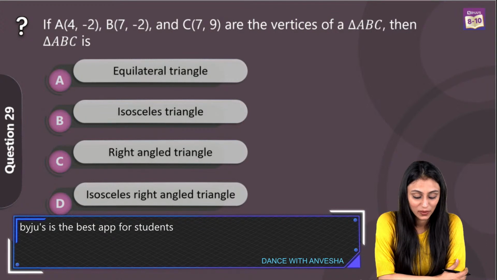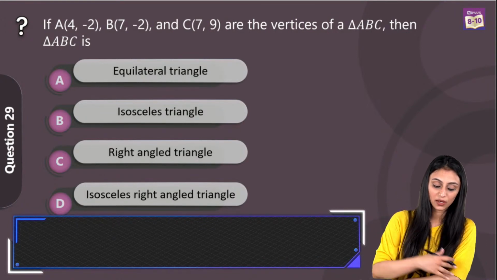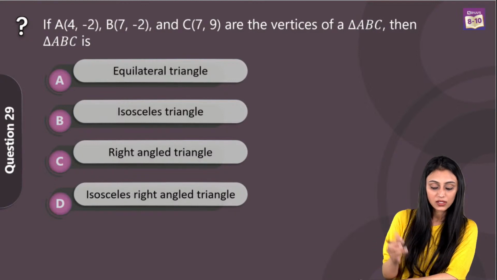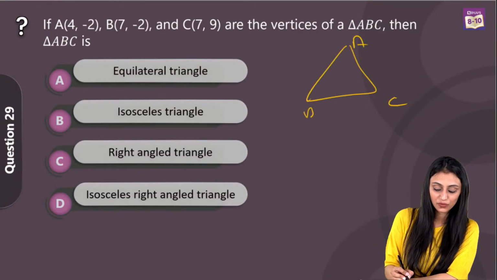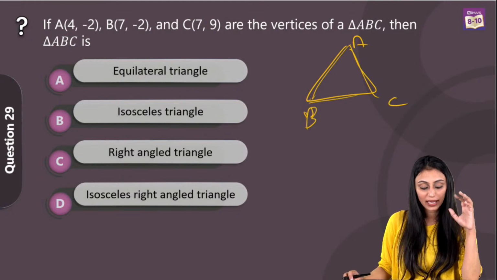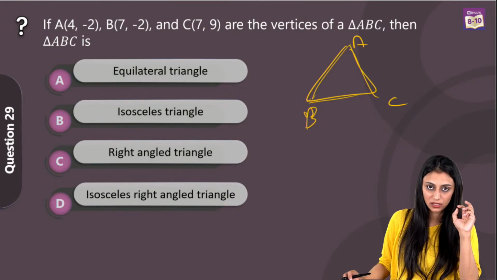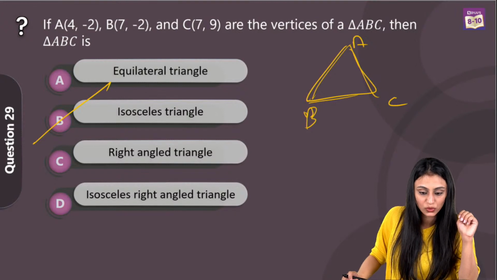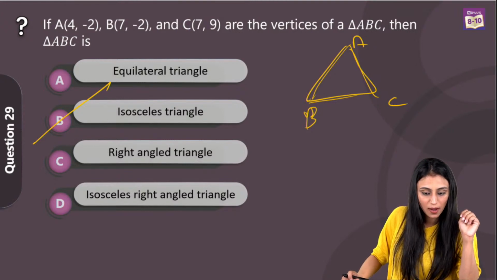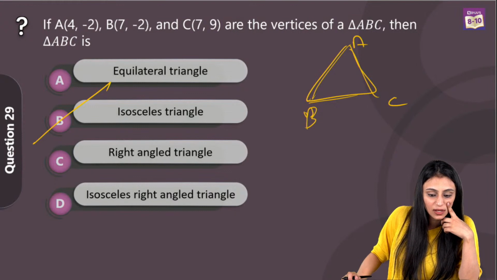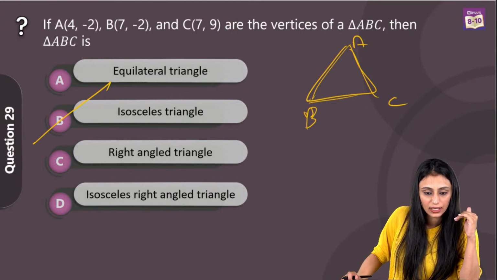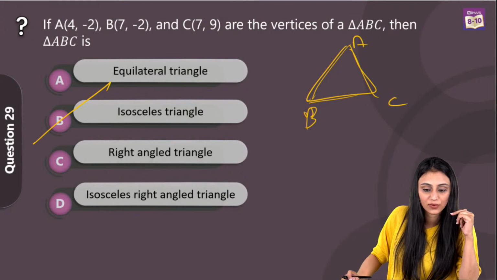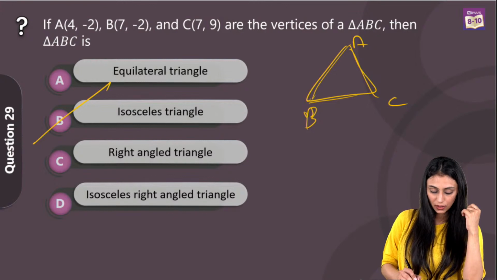Alright, so these are the three vertices that we have for this triangle, and we need to check what kind of triangle this is, right? So what we will do here is simply you have the vertices, you find out the length of these sides using the distance formula, right? Once you apply it, you would see that the length of two sides is coming out to be equal. That means the triangle in that case would be isosceles, which is option B. Yes, option B is the right answer for this question. That's question number 29. All right, let's take a look at the next one.